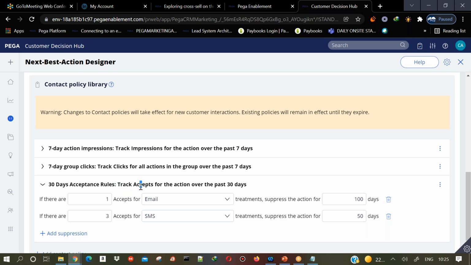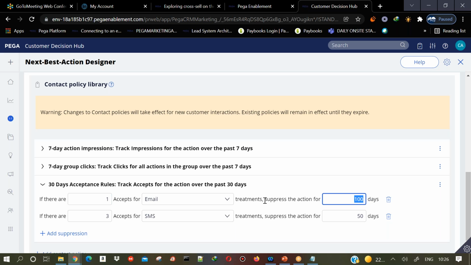So this is for email. That means one customer has accepted on email, and for that particular customer we will not show it again. Here we track only accepts, not rejects. Here we will not suppress after one time only; we will wait for 3 accepts. At least 3 people have accepted, and only then are we suppressing here. But for email we are waiting for only 1 accept, and if 1 person has accepted, then for that particular customer we will not show that offer for the next 100 days.